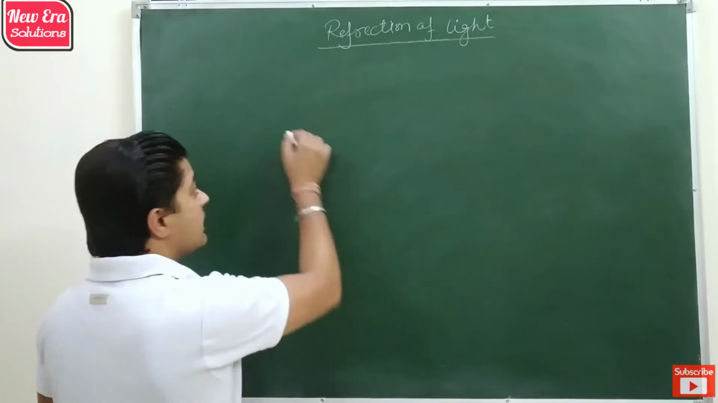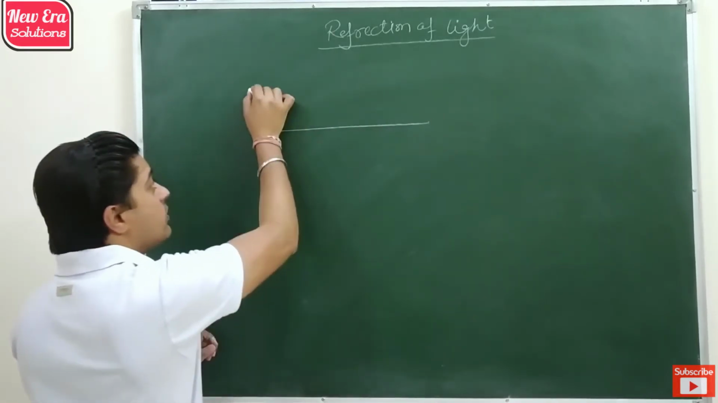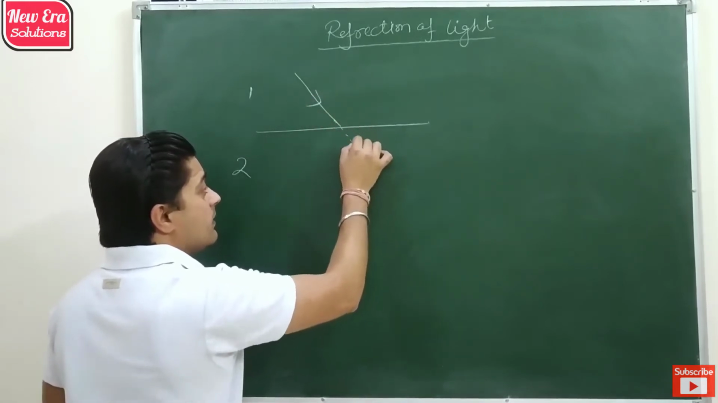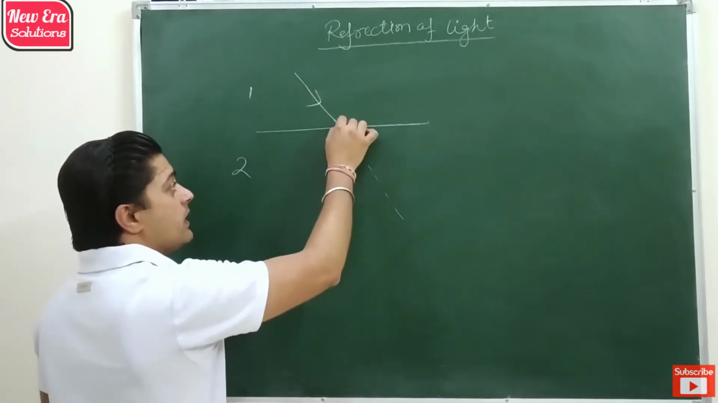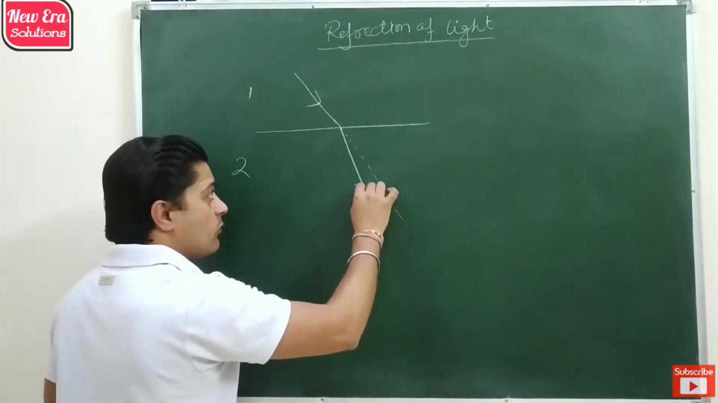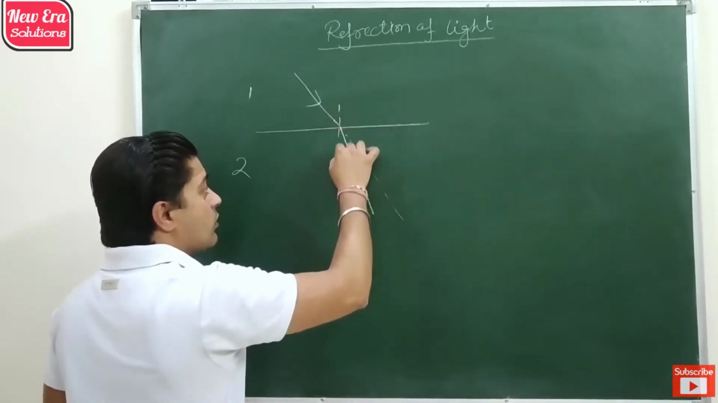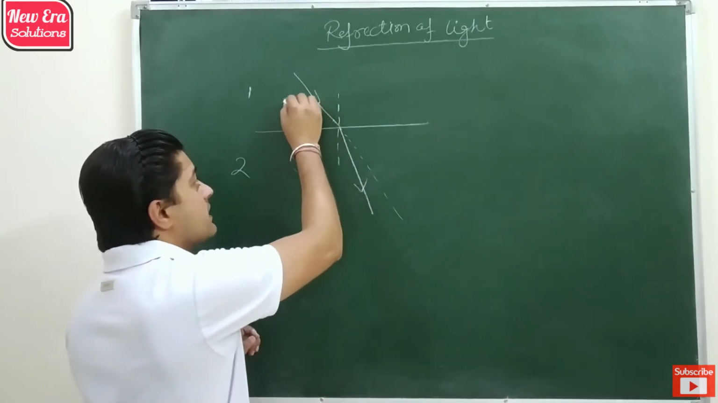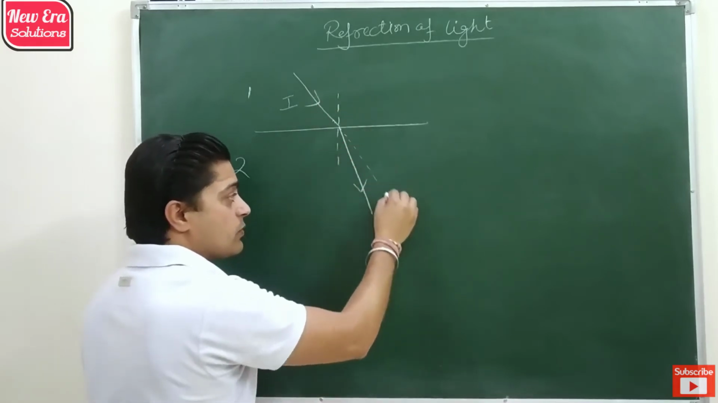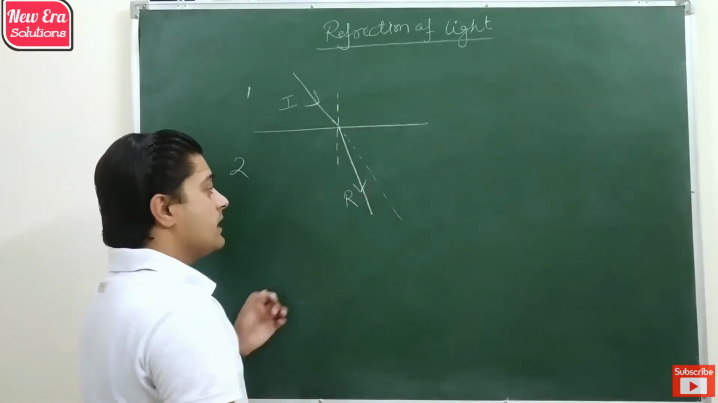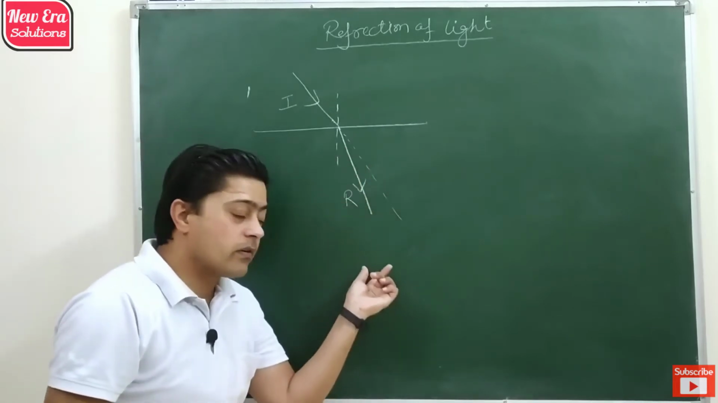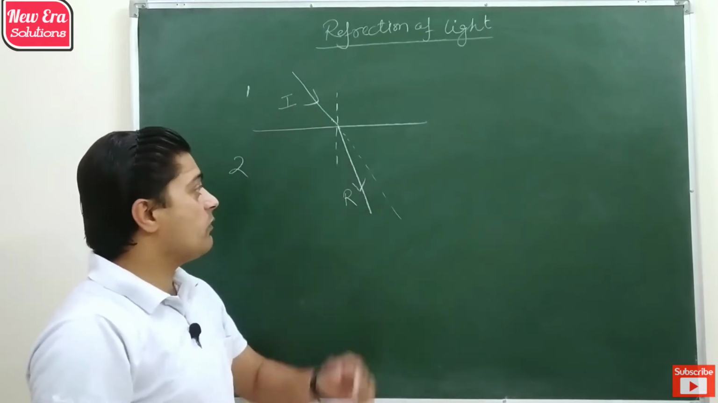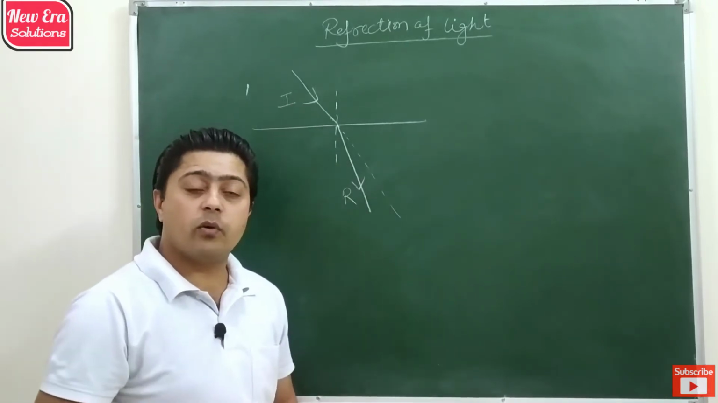To illustrate that, if there is a boundary between two mediums and a light moving from the first medium enters the second medium, then the path of light will change according to these two mediums. So if this is the incident ray and this is the actual path of the ray, now in the second medium the refracted ray represents the final path of light. So when light moved from one medium to another, it deviated from its path.